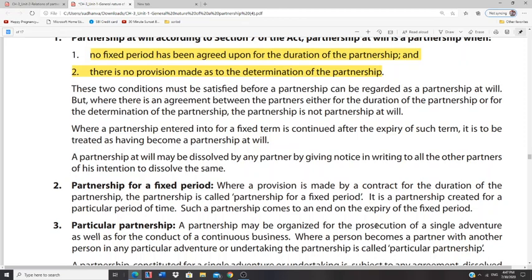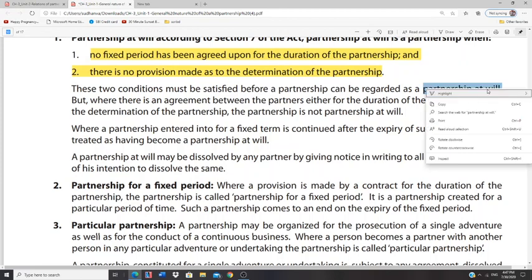So in the case of this partnership firm, as I've told you, it is called partnership at will. Okay, please highlight this.